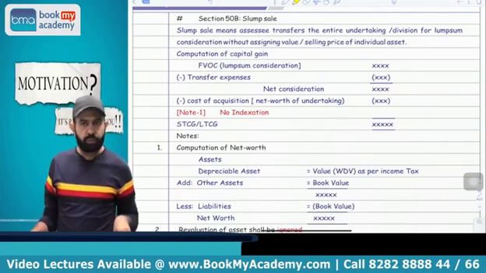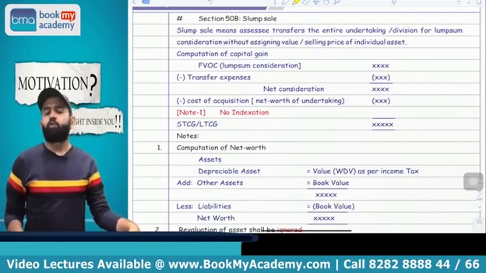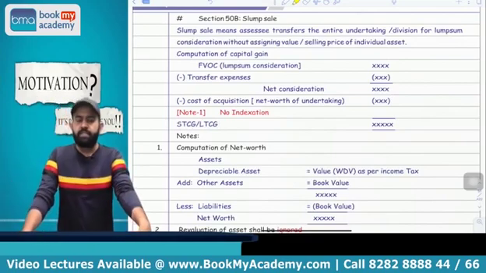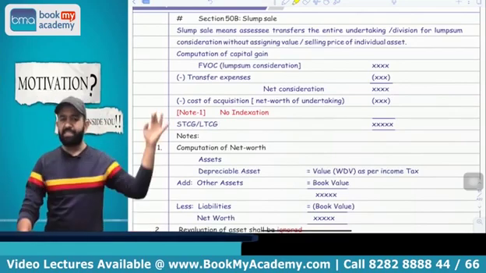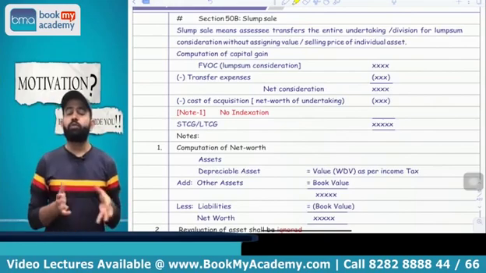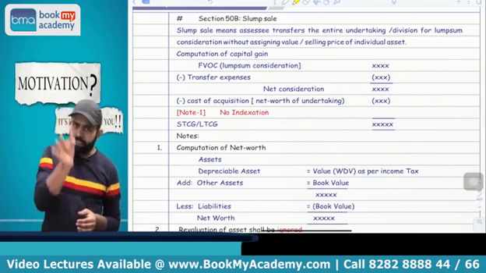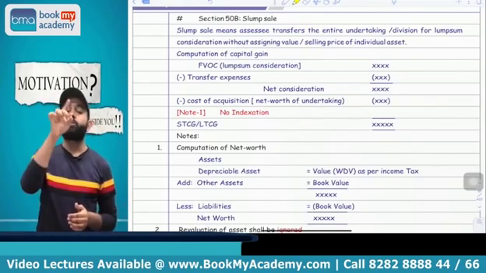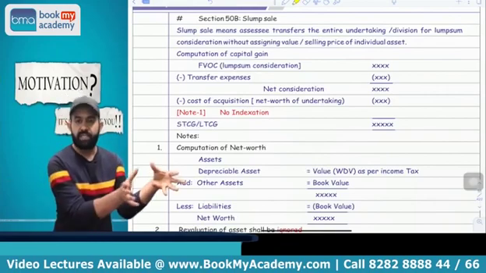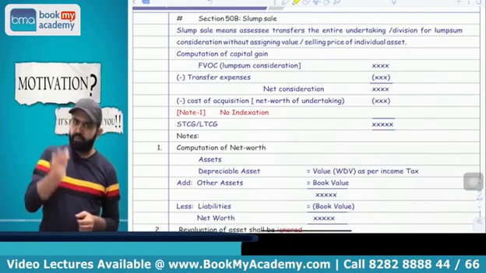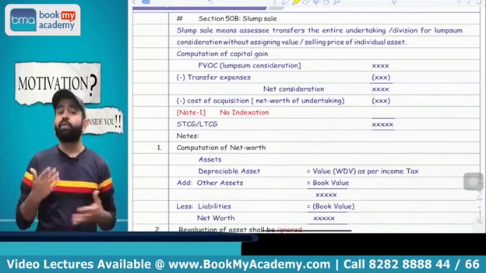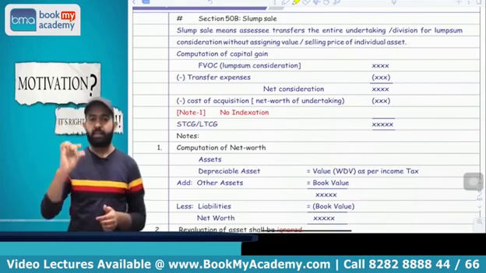What will be the full value of consideration? Just take whatever lump sum consideration, that is treated as full value of consideration, minus transfer expenses, minus cost of acquisition. What will be the cost of acquisition? In this case, your cost of acquisition will be the net worth of that particular transferred undertaking. You can say that net worth will be treated as cost of acquisition. How will you calculate the net worth? Net worth means asset minus liability.